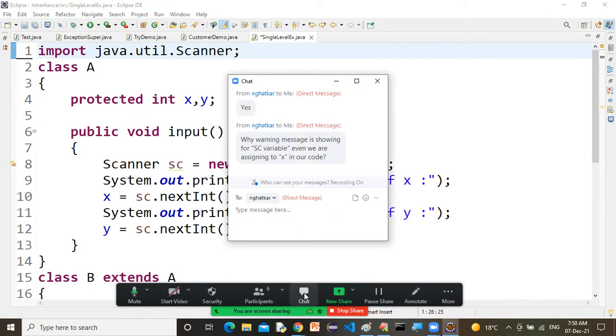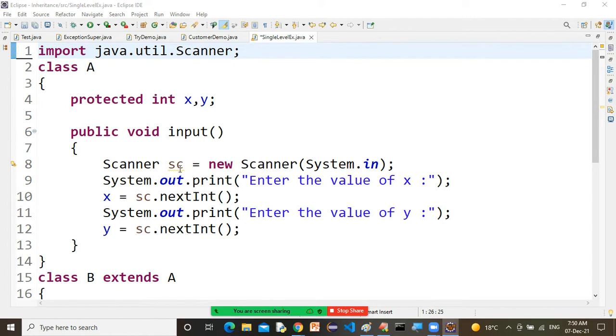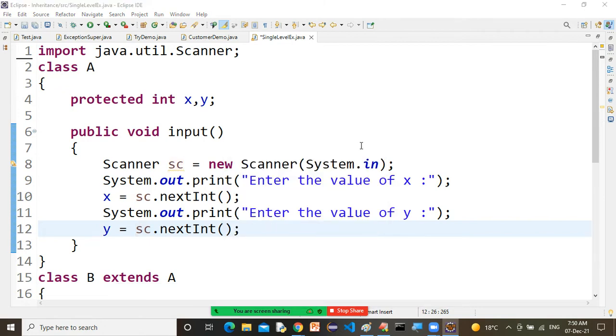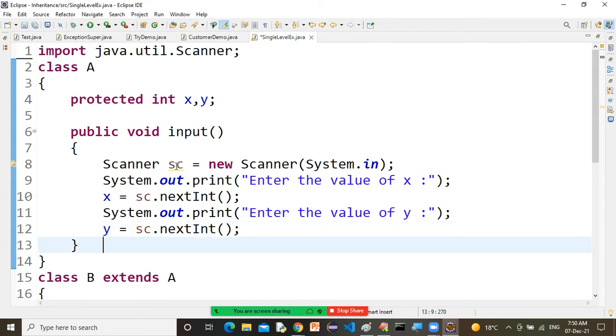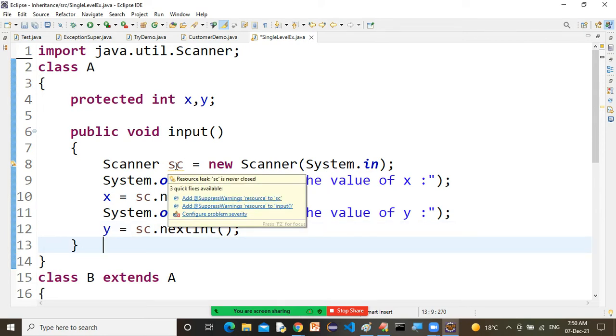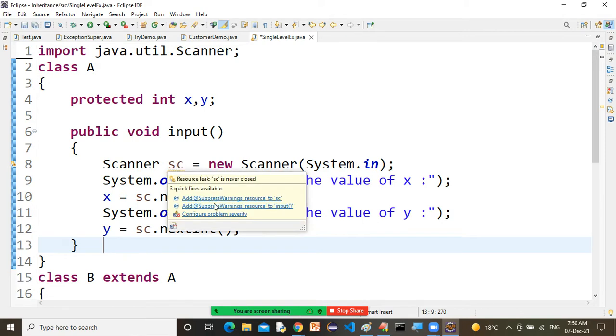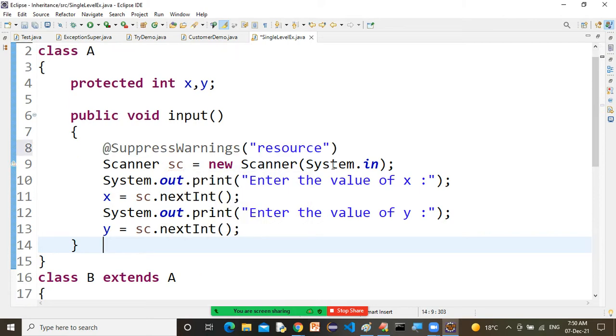Yes, I can see one question. You have already used this sc, and there is some unique ID, some warning, like @SuppressWarnings, if you want to add that.